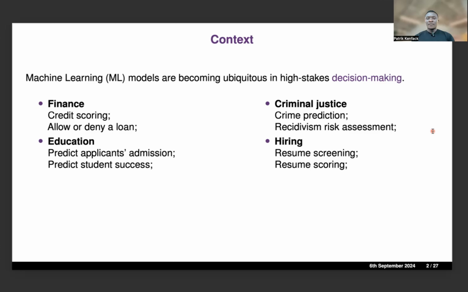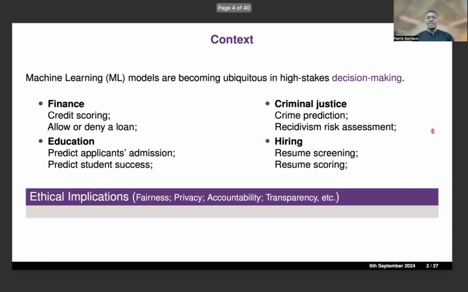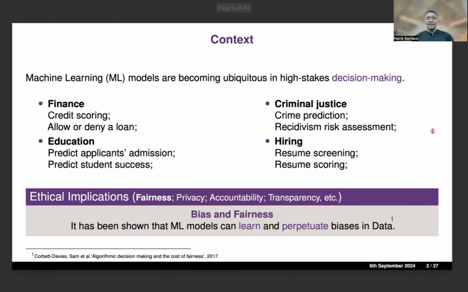Because of the importance of these decisions, ethical implications have been raised, and for that, there are ethical principles that guide the design and deployment of machine learning models that include fairness, privacy, accountability, and transparency. And in our interest, it has been shown that machine learning models can learn and sometimes even perpetuate bias